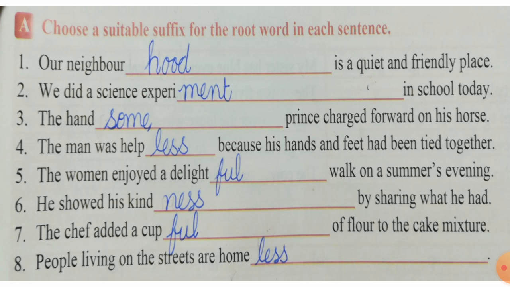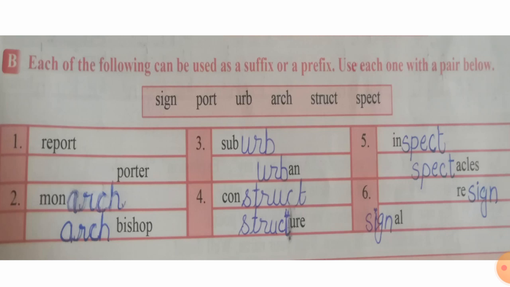And the same in sentence number 2, experiment. Then handsome. Sentence number 4 is helpless. In sentence number 5 the suffix is full, delightful. Number 6 is kindness. In number 7 we will use the suffix cupful, and in sentence number 8 we will use the suffix homeless. Now let's see exercise number B. Here we have been given a piece of words. We will use them as a suffix and also as a prefix.